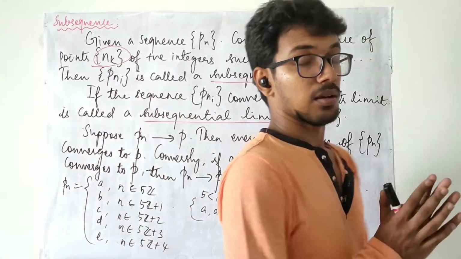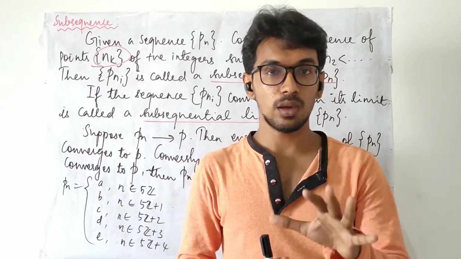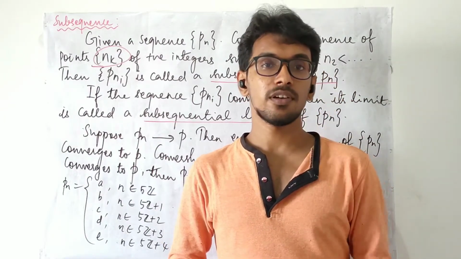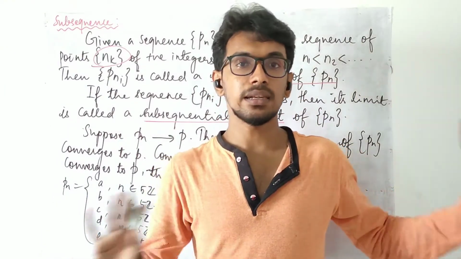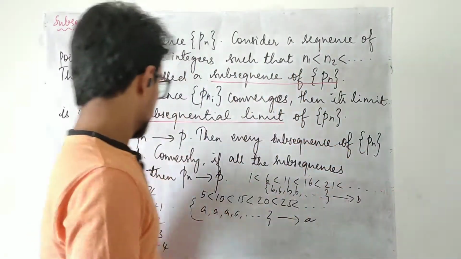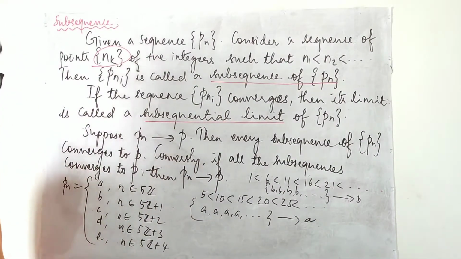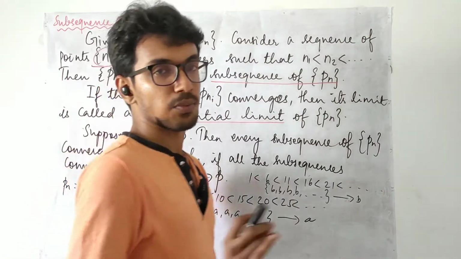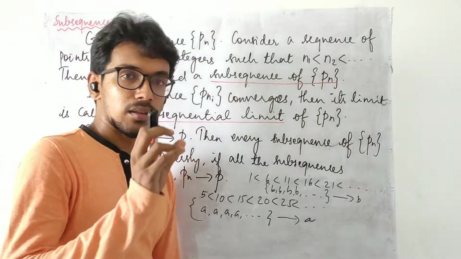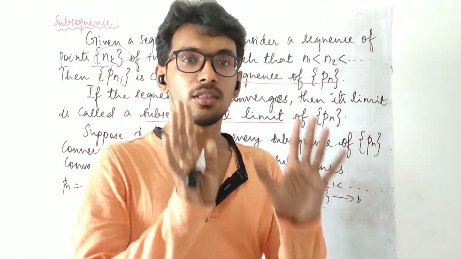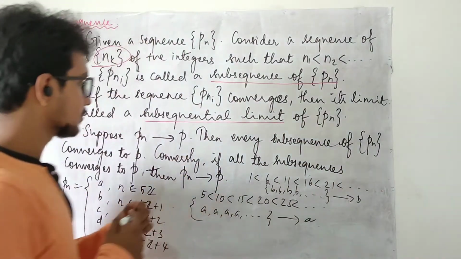Sequence: you will have to be very careful with the definition of a sequence. A sequence is a mapping which is defined from the set of natural numbers, or the set of positive integers, to any set X. Still now, I don't know what these values are. These are taken from some metric space X with metric d. That can be anything. The main condition is that the domain has to be the set of positive integers or natural numbers.